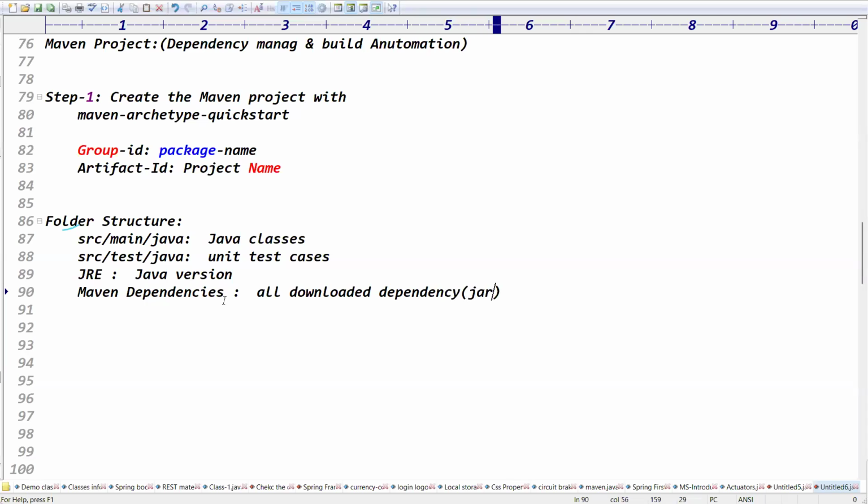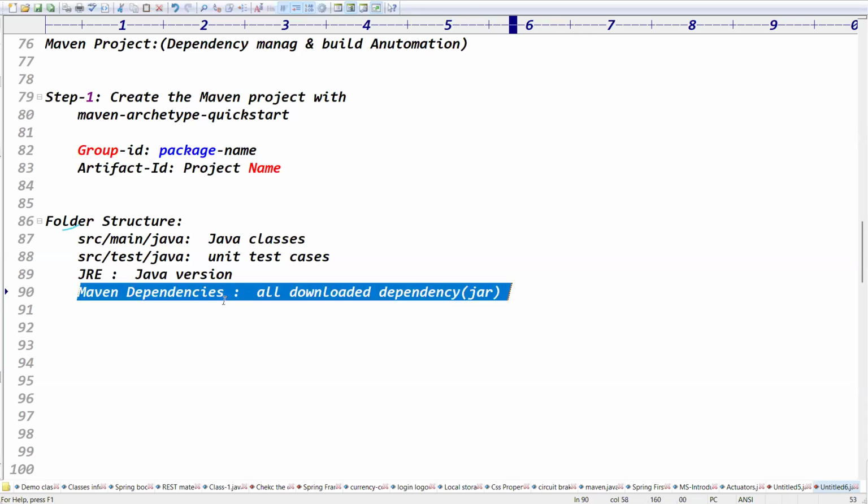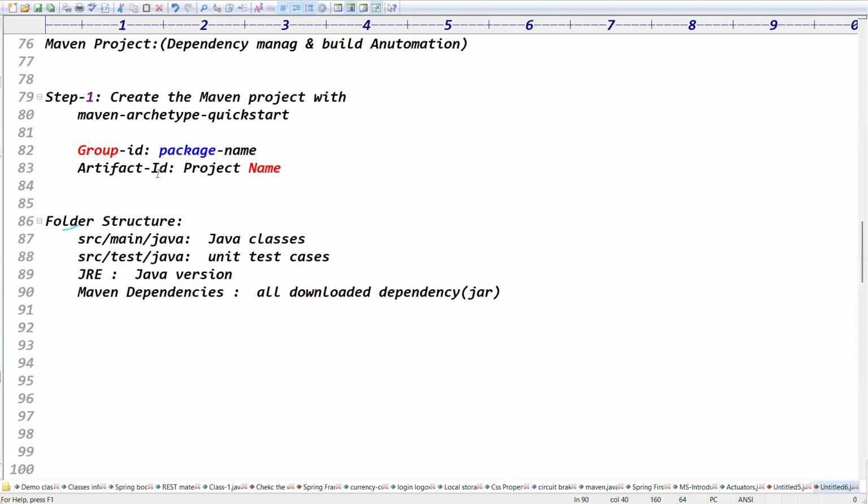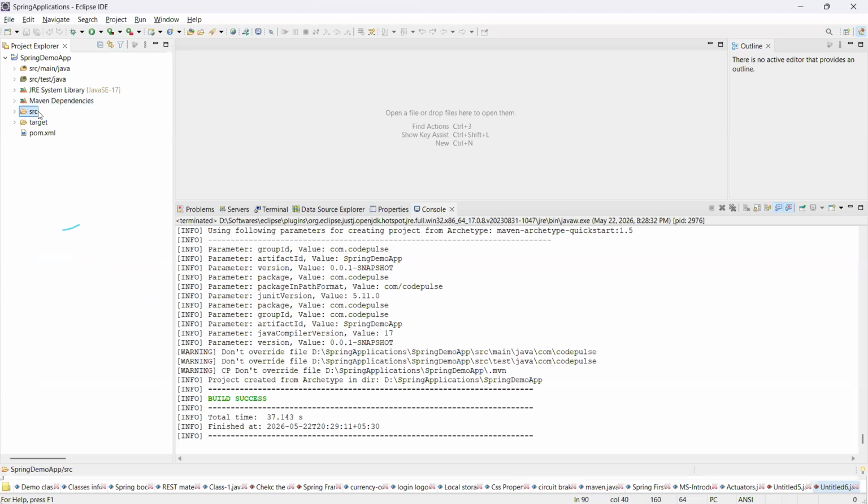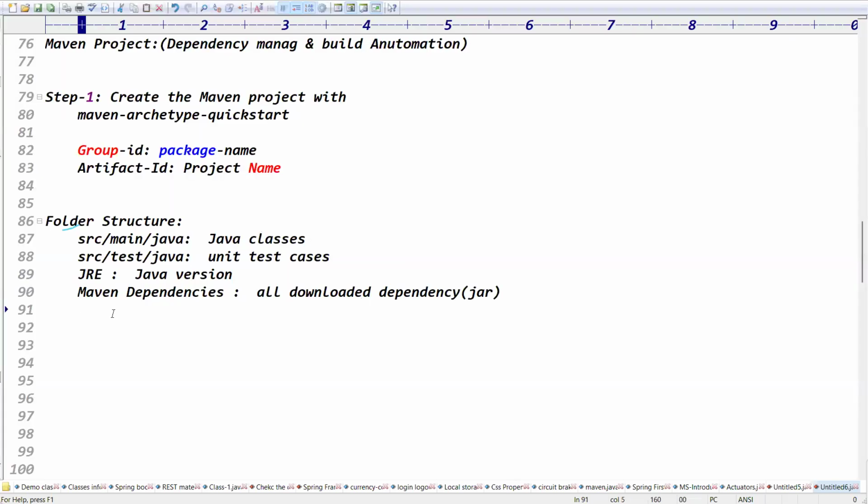All the downloaded jars are there in the Maven dependencies folder, because the predefined support comes in the form of jars. The target folder I'll tell you later, because the target folder contains the project build jar. That one we'll discuss later.